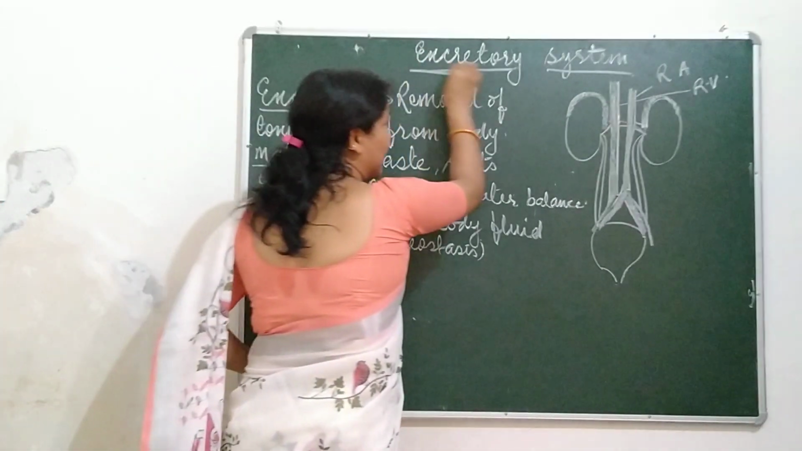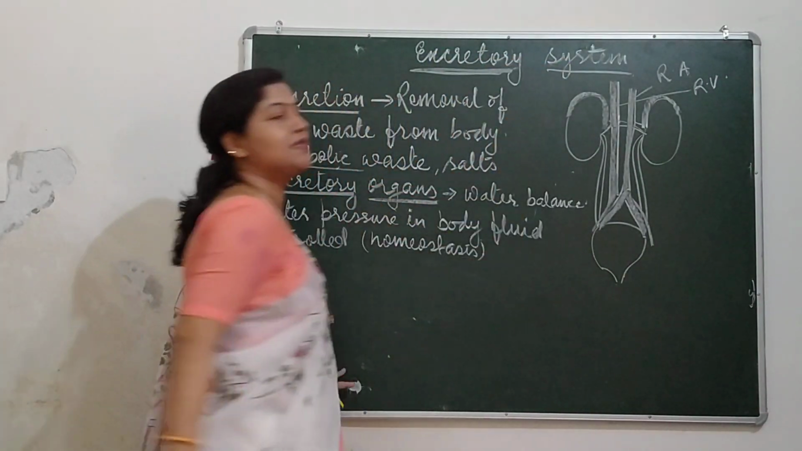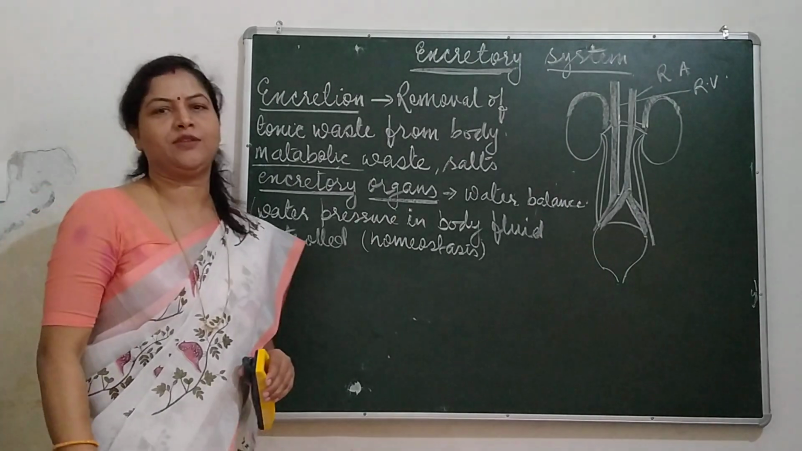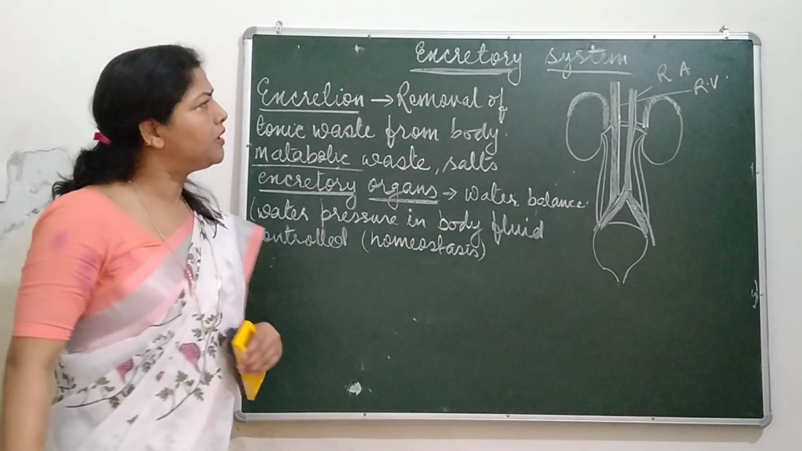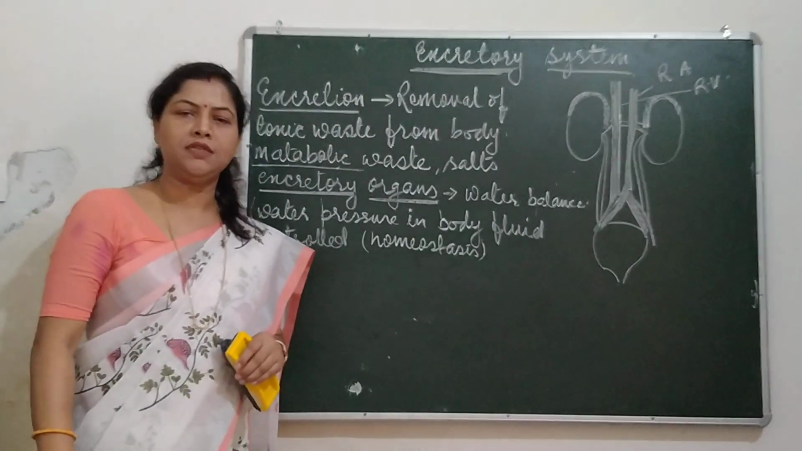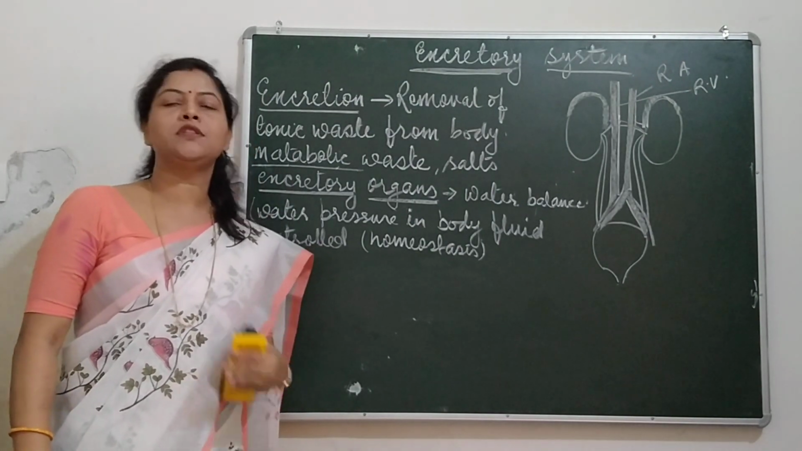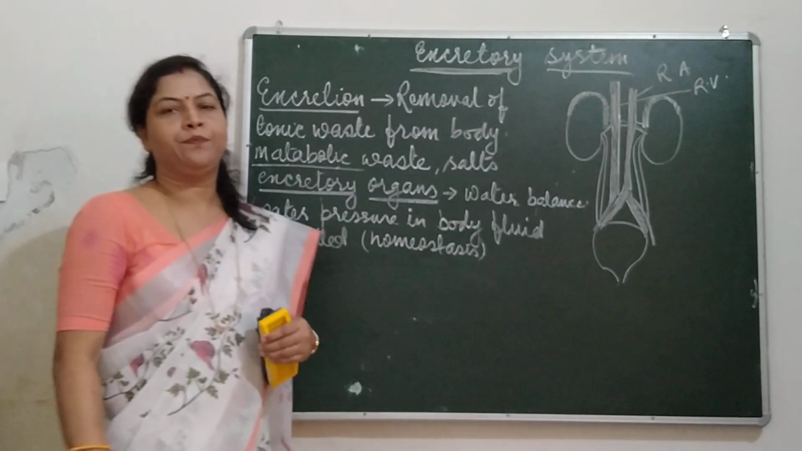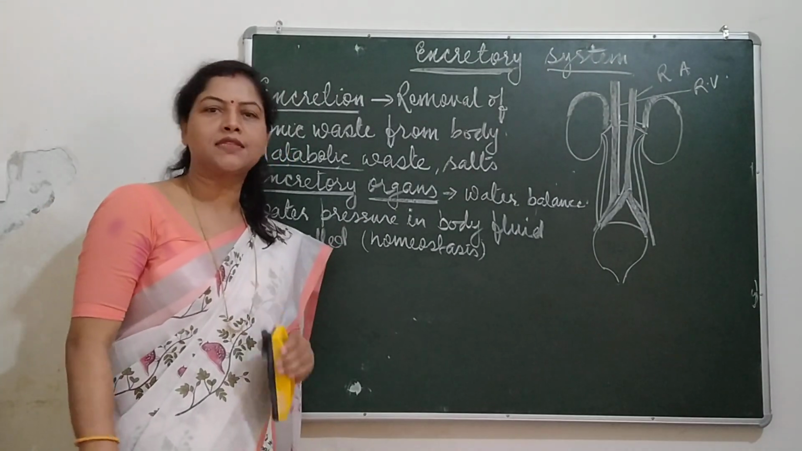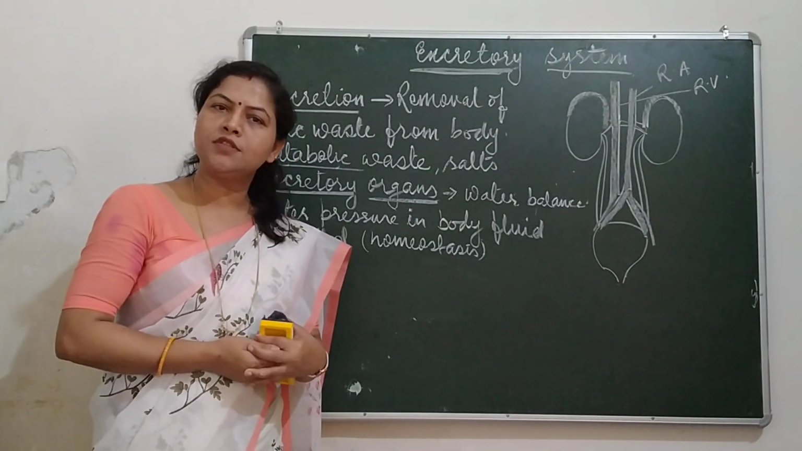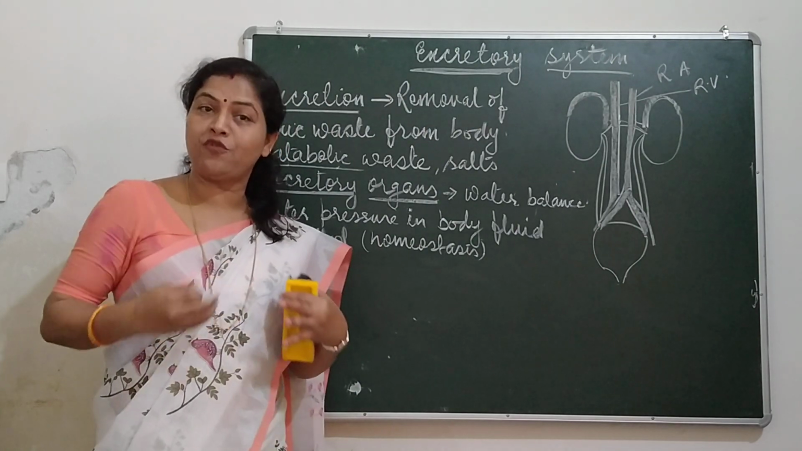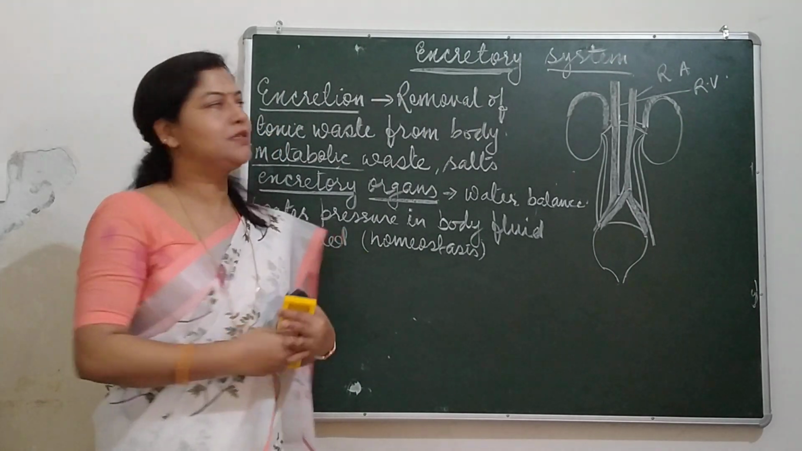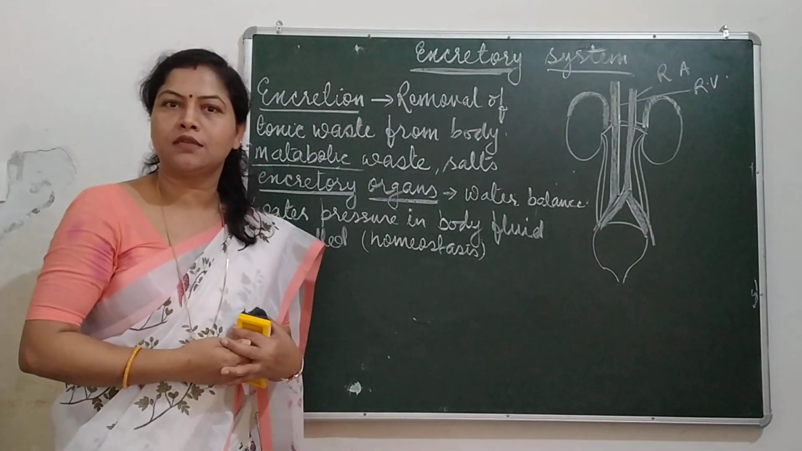Before starting, once again we have to go through why this system is essential and what we mean by excretion. In simple words, excretion means removal of nitrogenous waste from our body. This is what is called excretion. What is this nitrogenous waste? All those toxic wastes that can harm the body fluid. This is called nitrogenous waste.